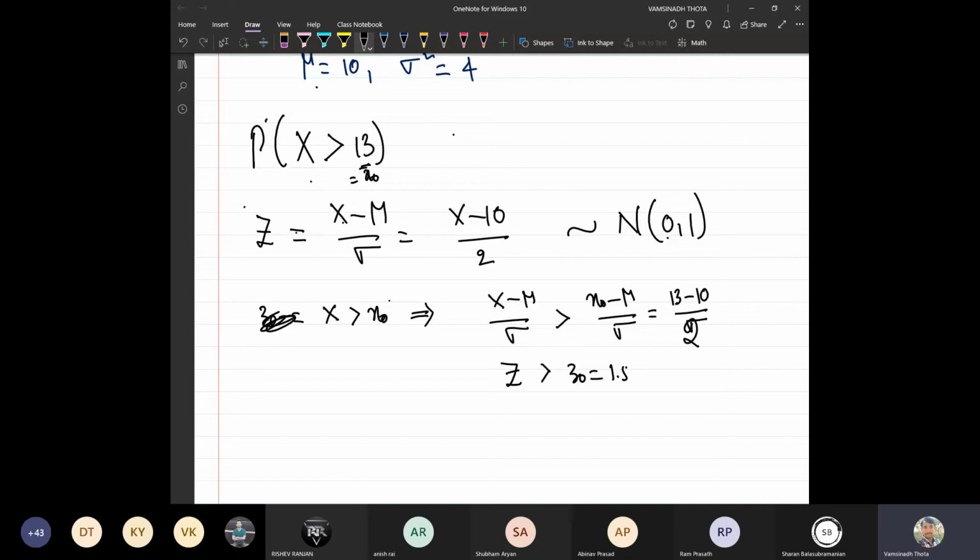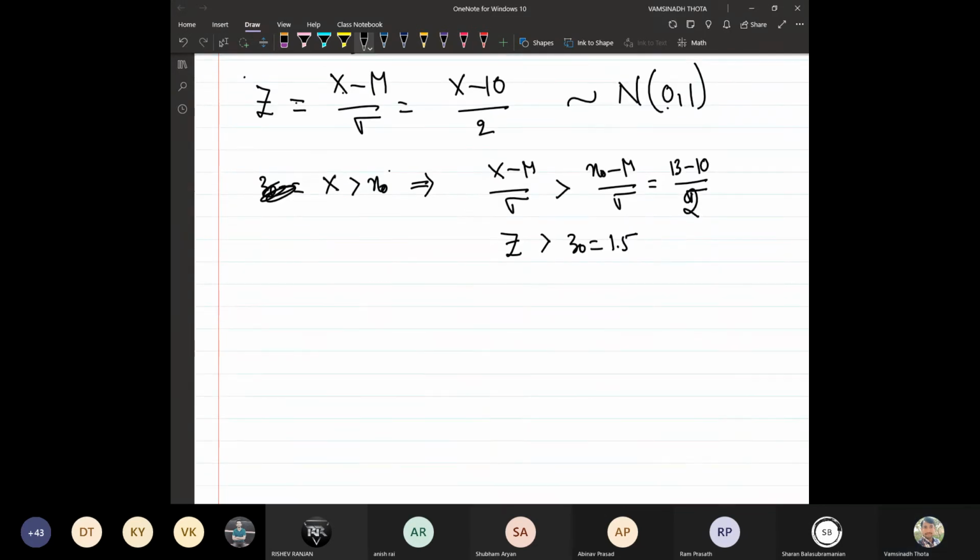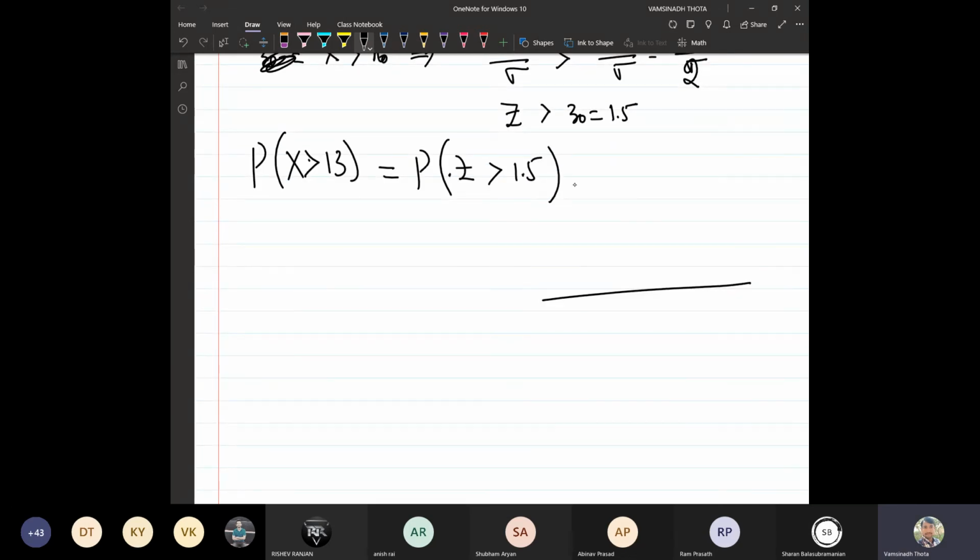So it is 1.5. So what basically do we need to evaluate? We need to evaluate the probability that X is bigger than 13. With this transformation, it is the same as using the standard normal variable Z with the point 1.5. Geometrically, this is the mean and 1.5 is a positive quantity. Assume that this is the standard normal curve.